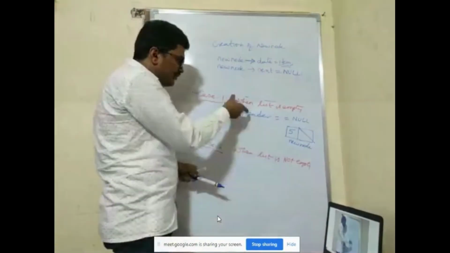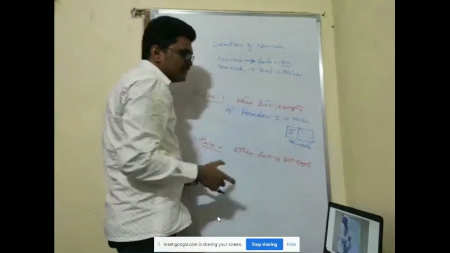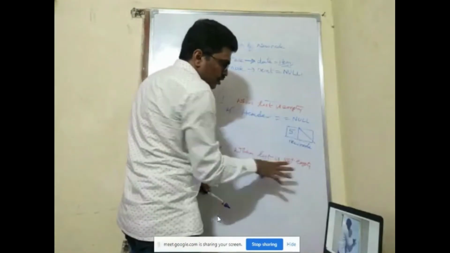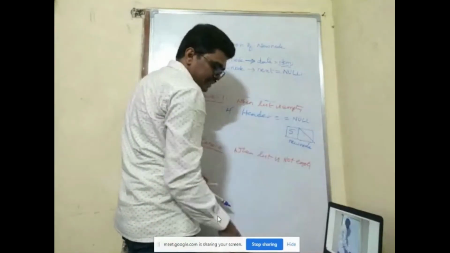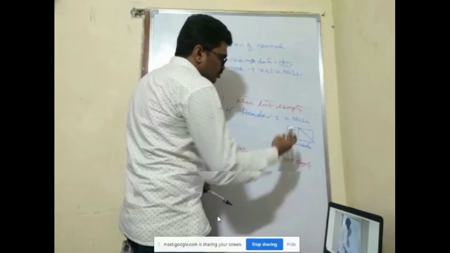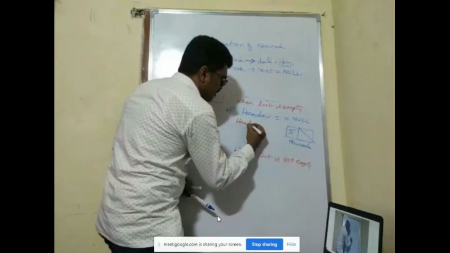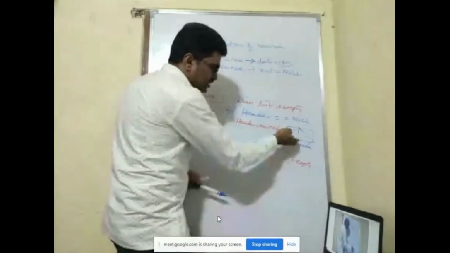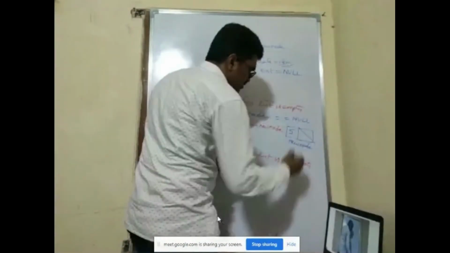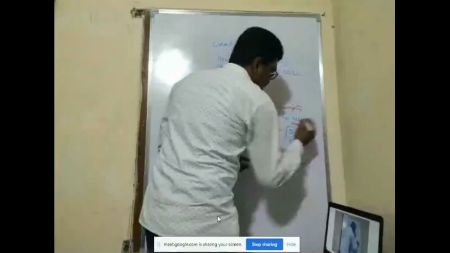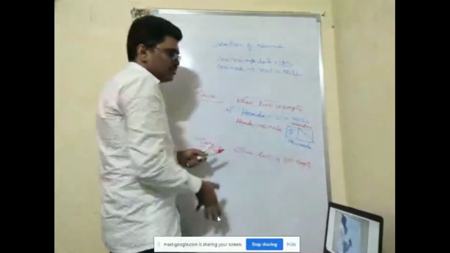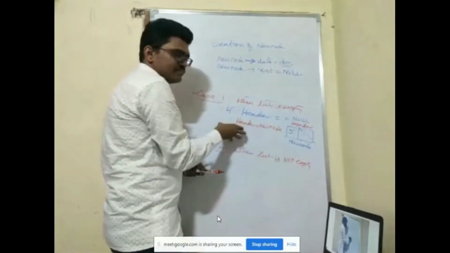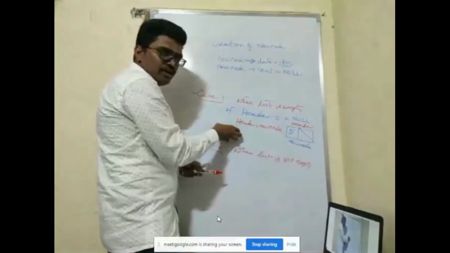The first case is that your list is empty. Nothing is there in the list. Then this new node is your first node. Previously your header was null. Now header is equal to new node. That's it. Since nothing is there in the list, whichever node you create newly, that itself becomes your first node. I hope you understood the first case.